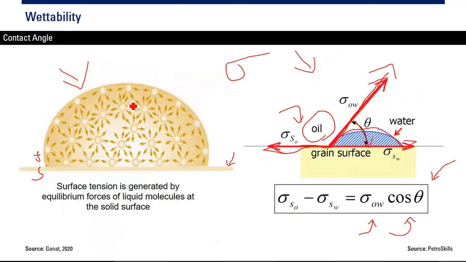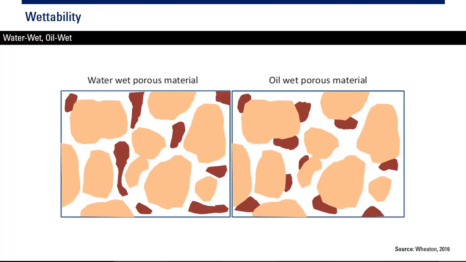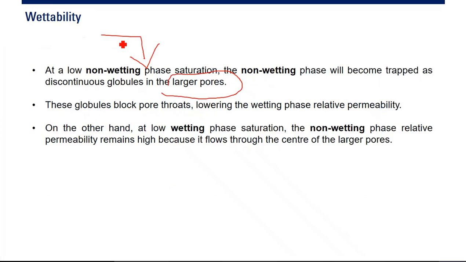So if you have high oil saturation, the oil can easily flow. With high oil saturation, the oil can flow continuously and the water will be trapped. The oil will be easier to flow, and the relative permeability of the oil will still be high. So that's the meaning of this page.